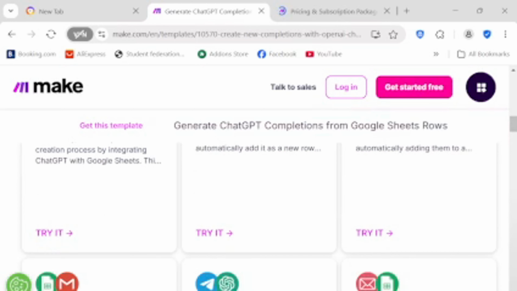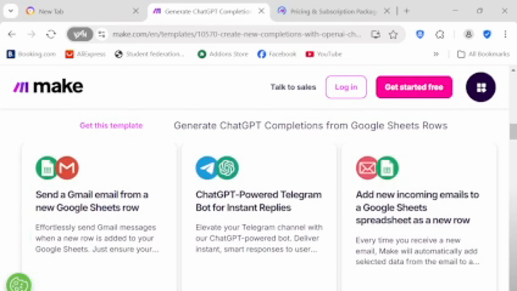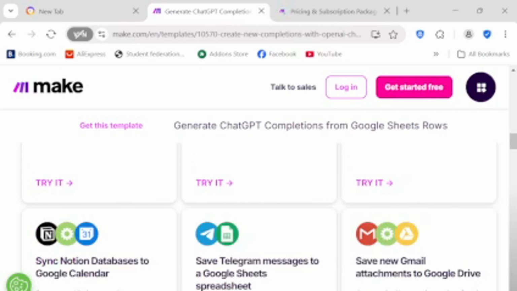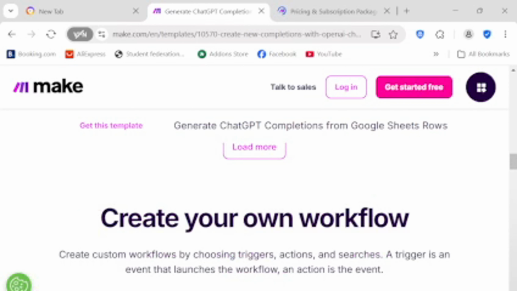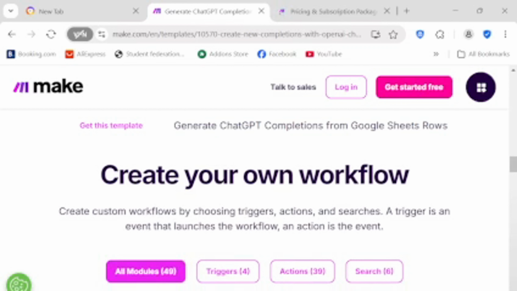Actions. Send an email, mark as read, add label, perform any task. Rich app functionality. Once triggered, scenarios execute actions. Each app module in Make comes with a rich set of actions reflecting the app's capabilities. This could be anything from creating a new record in your CRM, sending a message, uploading a file, to updating a database entry.